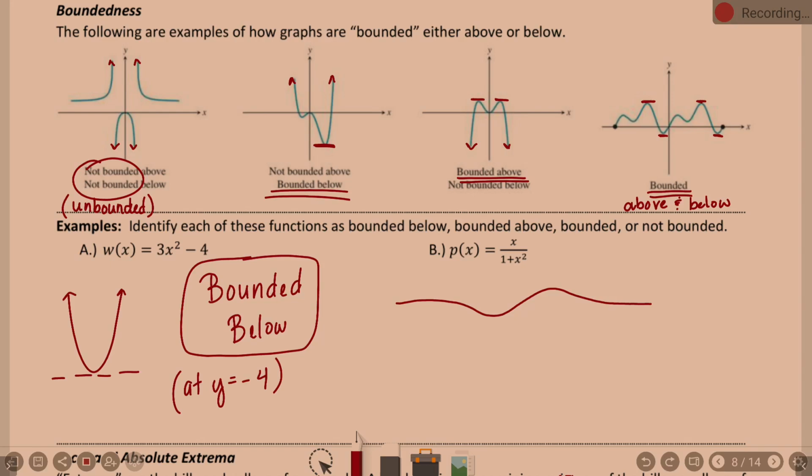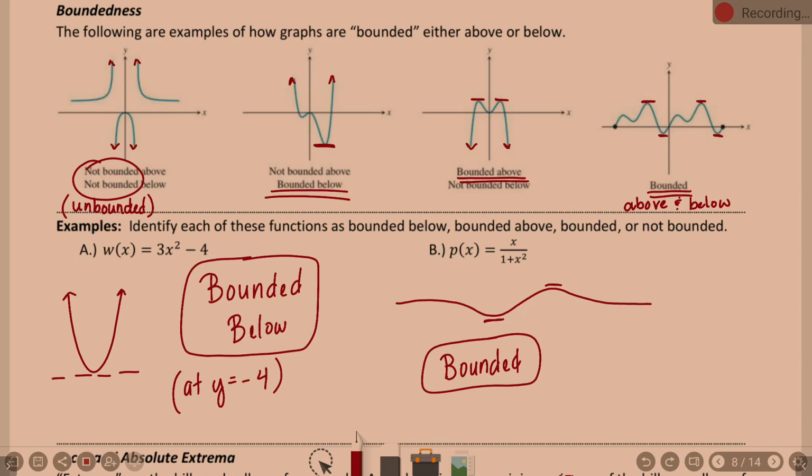Now, what are your thoughts about bounding? Is it bounded? Does it have a max point and never goes above? Yeah. Does it have a min point and never goes below? Yeah. And what's it look like it's doing as it heads out to left and right? Keeps going, probably along a horizontal asymptote, yes? Visually, when we can see the bulk of that graph, it's continuing on. So yes, we have a high and a low, and that one is bounded. I just have it written as bounded.